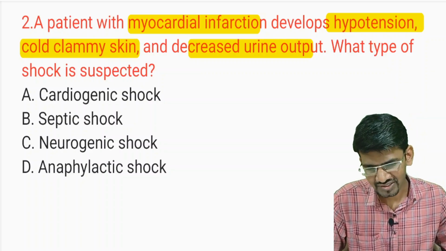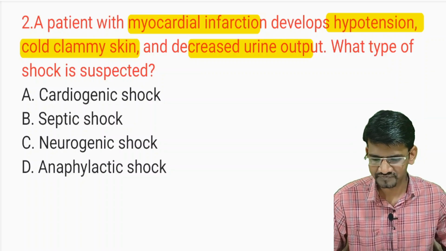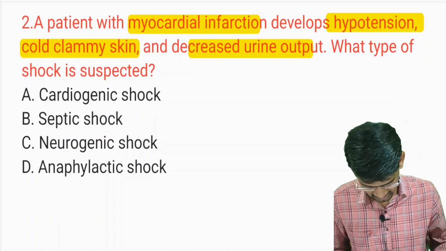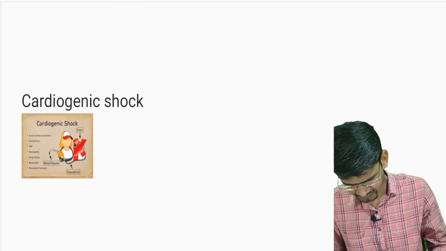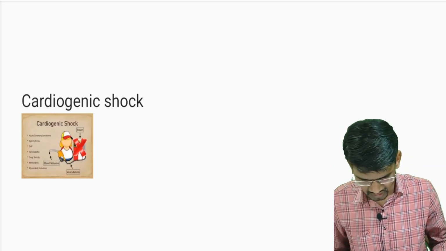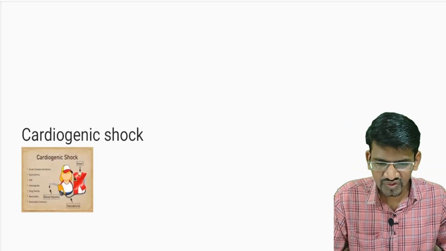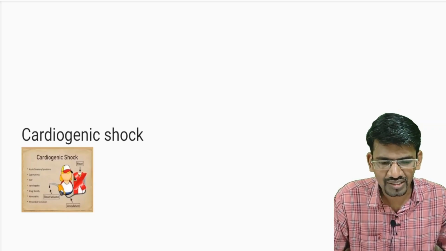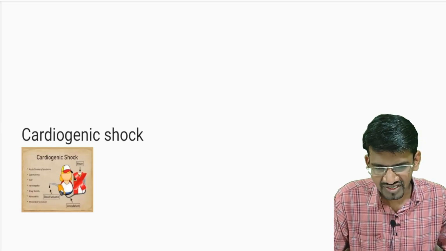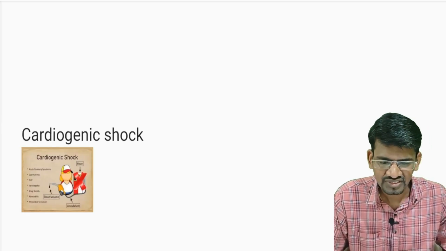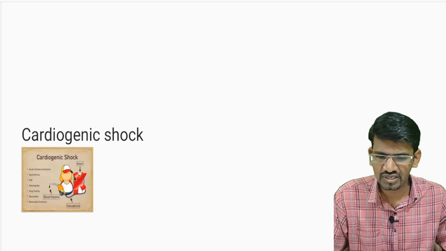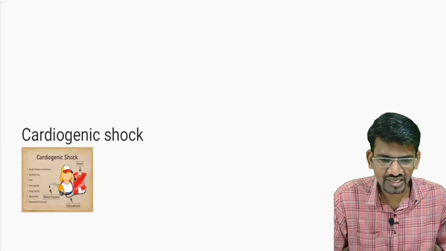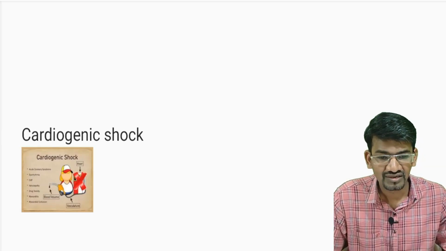So let's see what actually happens in cardiogenic shock. The name indicates cardiogenic, meaning this shock is majorly related to the cardia, that is, due to a heart problem or improper functioning of the heart. So what is the major function of the heart? That is to pump the blood. So here the heart is unable to pump enough blood.